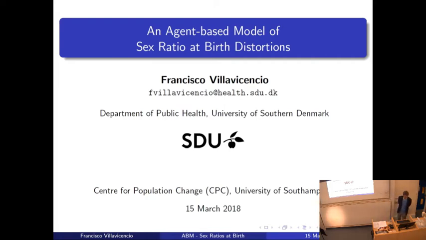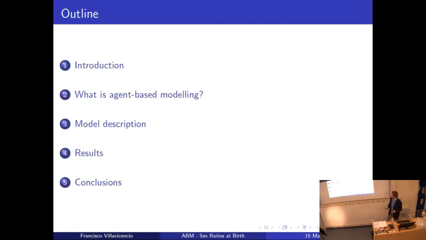So today I'm going to talk about an agent-based model of sex ratio at birth distortions. The outline of my talk: I will start with an introduction to show you the motivation of this project. Then I will briefly discuss what agent-based modeling is. I don't know if you are all familiar with agent-based modeling, so I will try to explain a little bit what it is, the idea, so that we are all on the same page. Then I will give you the model description, some results, and conclusions.